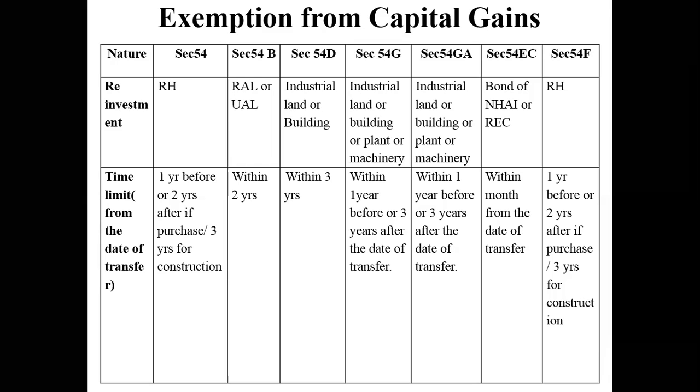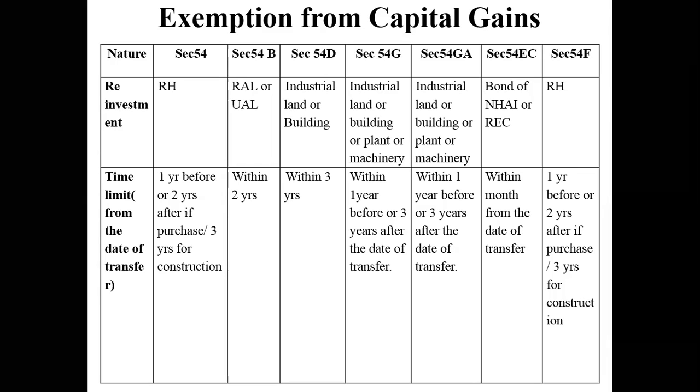So I decide to acquire a land in a rural area. I try to find a suitable land in a rural area. I don't find it. So what do I do? I don't want to pay tax. I open an account with State Bank of India under capital gain deposit scheme and transfer all these 40 lakh rupees.